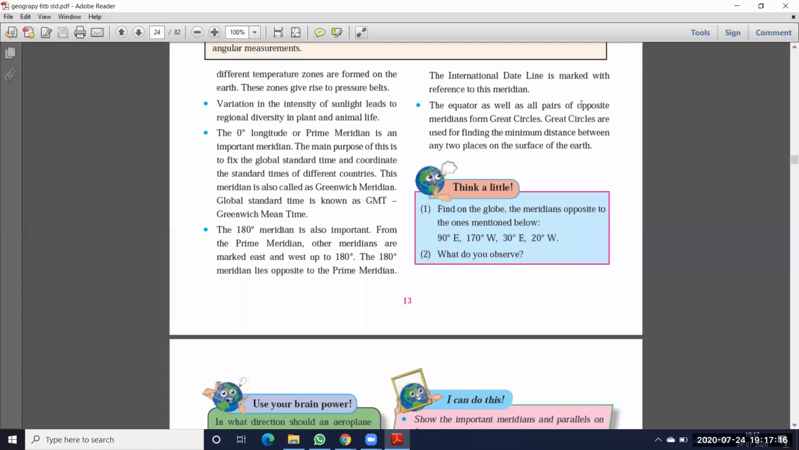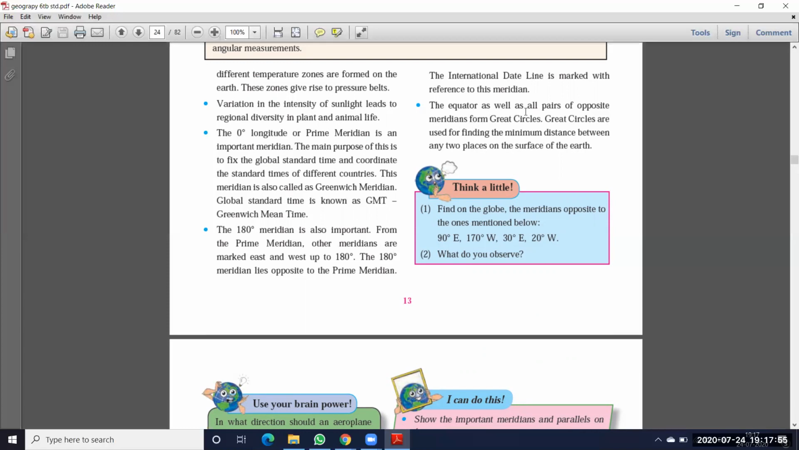The international dateline is marked with reference to this meridian. So the international times we can calculate using the 180 degrees meridian. Using the 0 degrees prime meridian we can calculate the standard time. Standard time means our country time. Suppose our country follows three times: Mumbai time, Kolkata time and Delhi time. This time we calculate by the 0 degrees prime meridian. But when we go to other countries' timings, suppose now we have daytime but America has night time. For the worldwide, international timing, we calculate using the 180 degrees meridian.